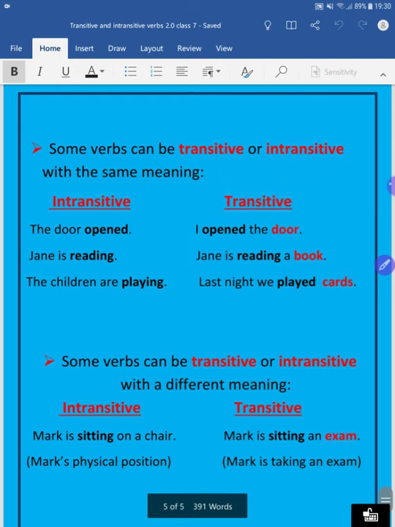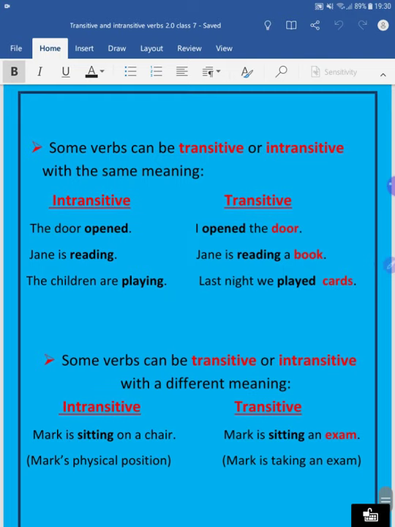Now some verbs can be transitive or intransitive with different meanings, right? In the above examples we have seen the same meaning. The door opened, I opened the door, both had the same meaning. Jane is reading, Jane is reading the book, same meaning. The children are playing, last night we played, the same meaning.